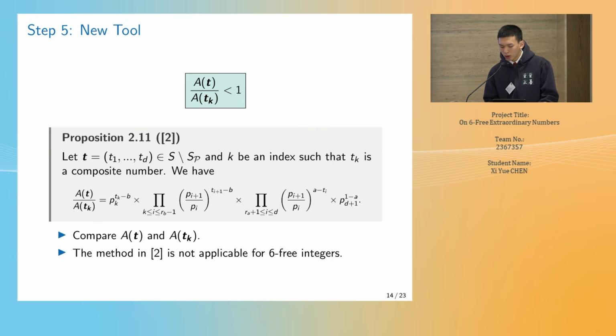For the remaining cases, we should compare the values of AT and ATK to check whether it satisfies the necessary condition or not. Proposition 2.11 gives a formula to calculate the quotient in Y.-G. Chang's paper. However, it is not applicable for 6-free integers since it can only give a wide range of the quotient. It is not effective to reject the invalid cases.